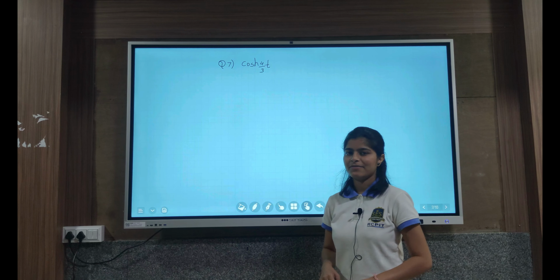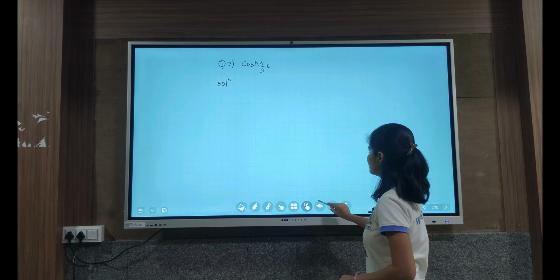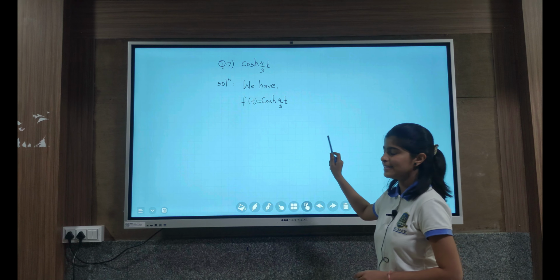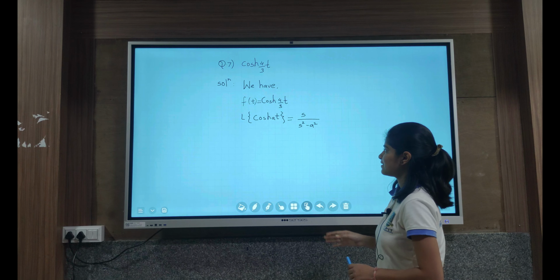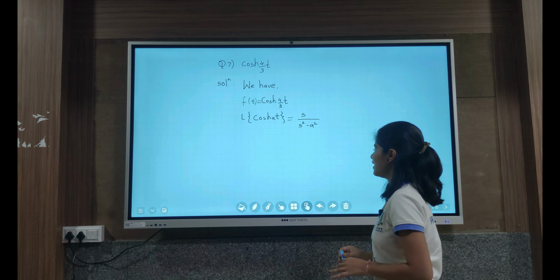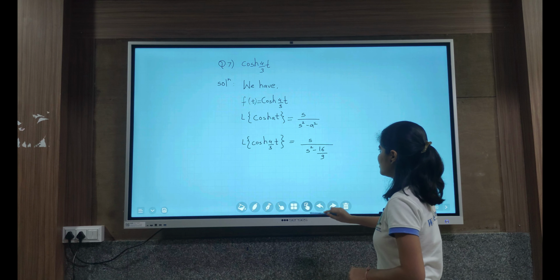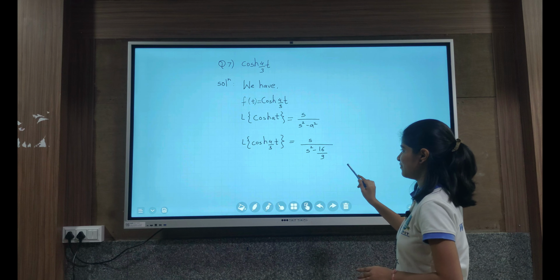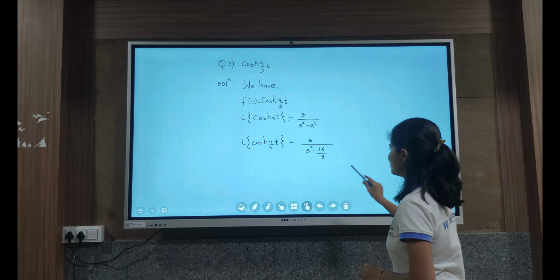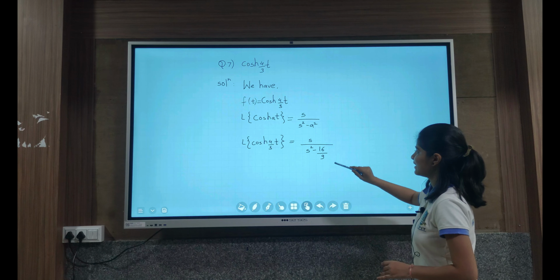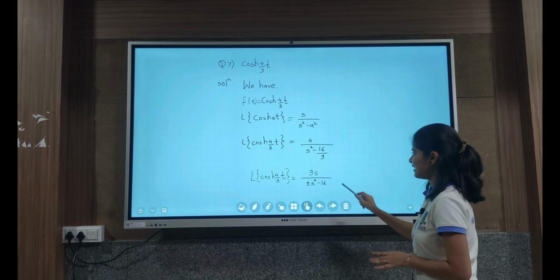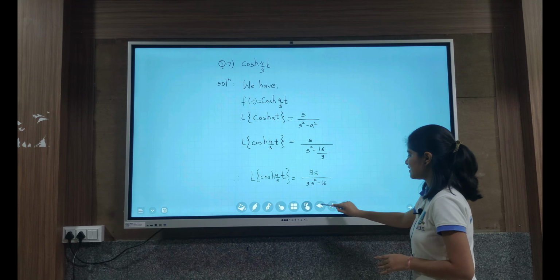The problem number 7 is hyperbolic cos of 4/3 t. So the solution is, we have f(t) equals hyperbolic cos of 4/3 t. The Laplace transform of hyperbolic cos of at is equal to s upon s squared minus a squared. By applying this formula, it becomes s upon s squared minus 16/9. This comes from the square of 4/3. So the solution becomes 9s upon 9s squared minus 16, which is nothing but F(s).